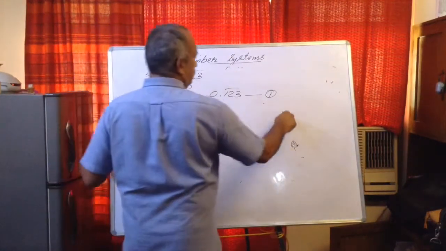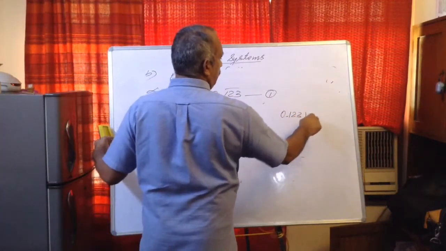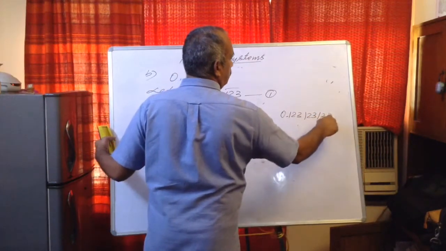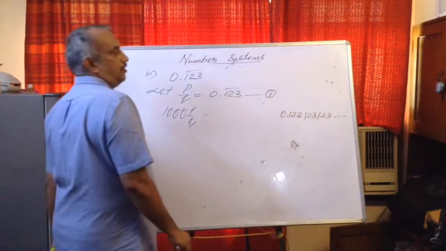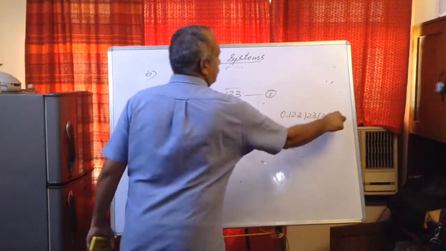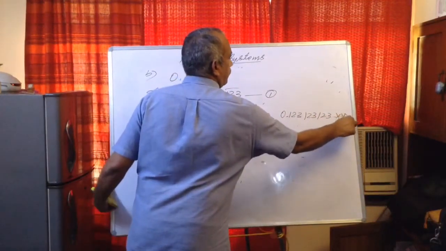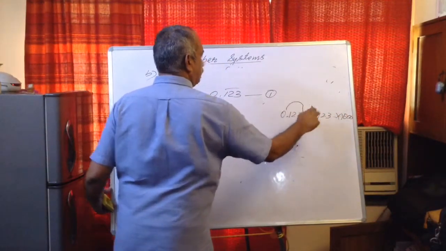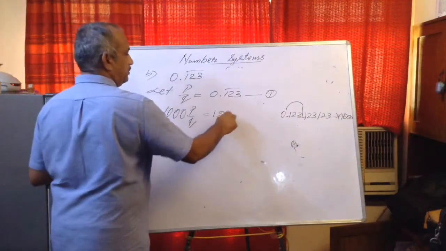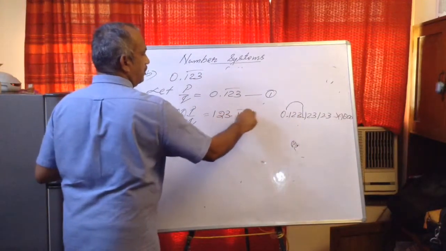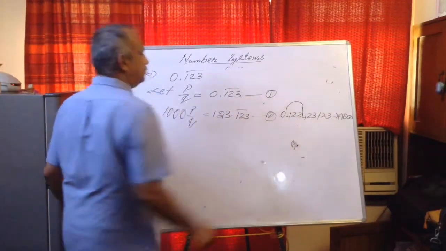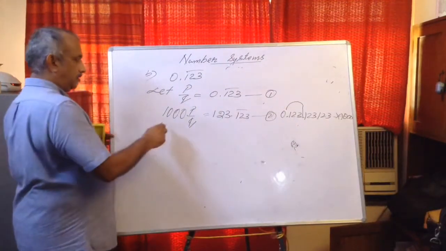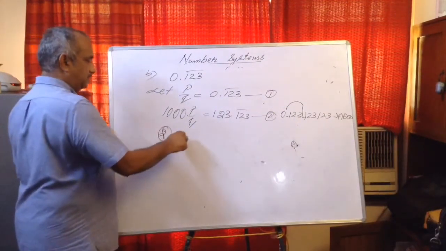Now see, it is 0.123, 123, 123, etc. It is going on. Now I am going to multiply by 1000. So 3 digits to be shifted. So we'll get 123.123 bar. Equation number 2. Now 2 minus 1.